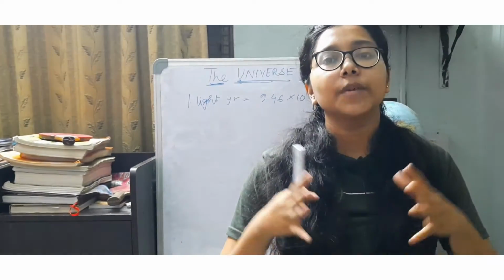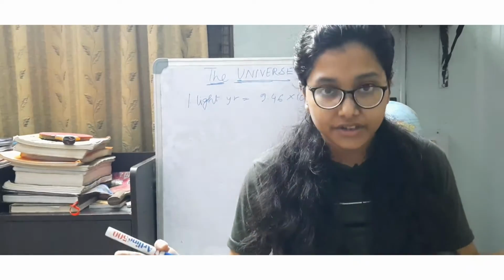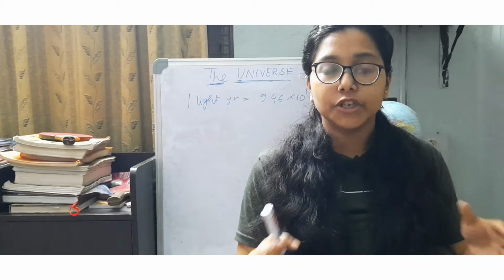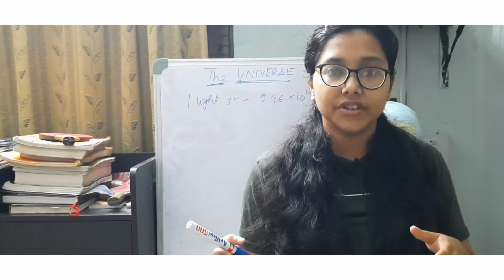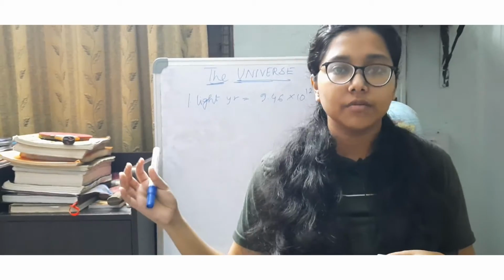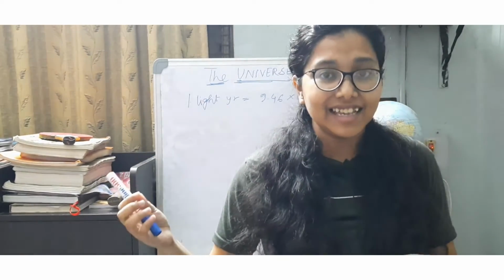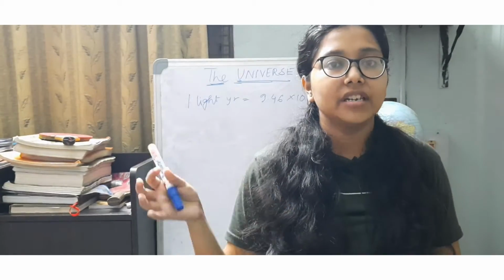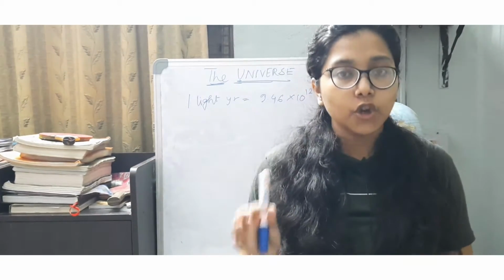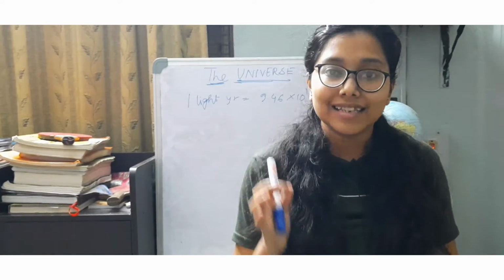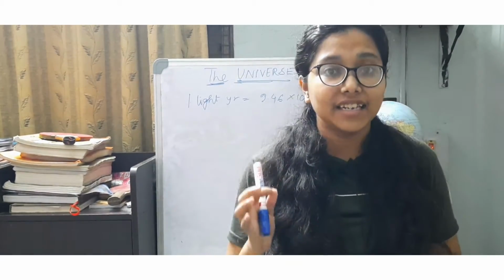Because the universe is vast, really very huge, we cannot measure distances in the universe in small units of length. It is not possible to measure distances in such a vast space in units like meters. So the unit used for measuring distances in the universe is the light year.